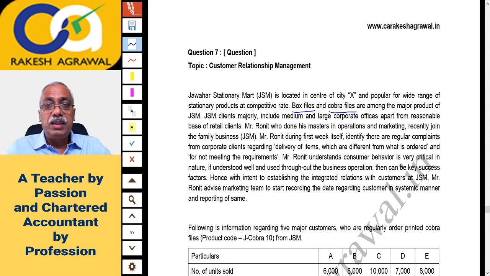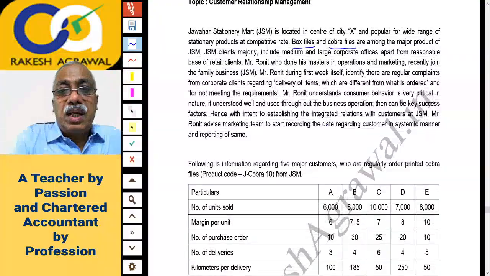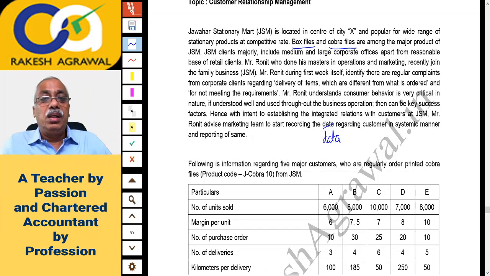Mr. Ronit understands consumer behavior is very critical in nature. If understood well and used throughout the business operation, it can be a key success factor. Hence, with the intent of establishing integrated relations with customers at JSM, Mr. Ronit advised the marketing team to start recording the data, it should be data, not date. Please correct the spelling. Start recording the data regarding customers in a systematic manner and reporting the same.